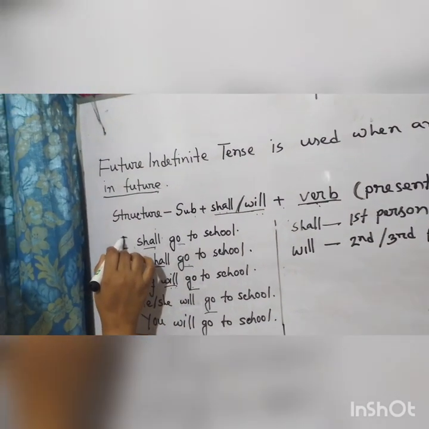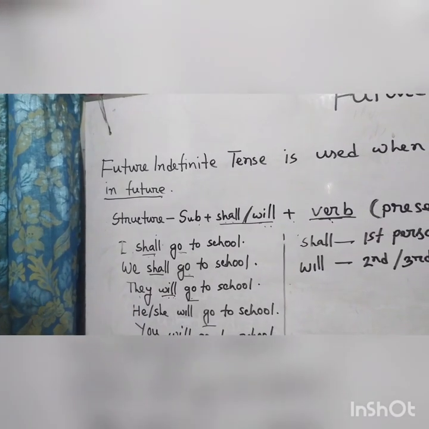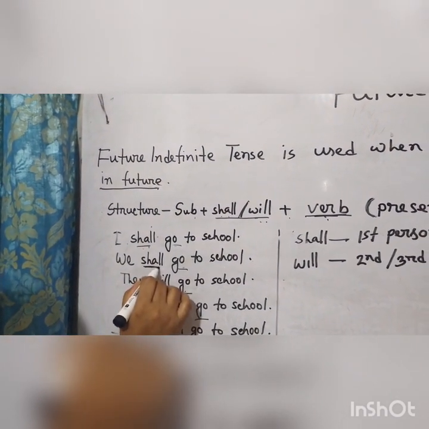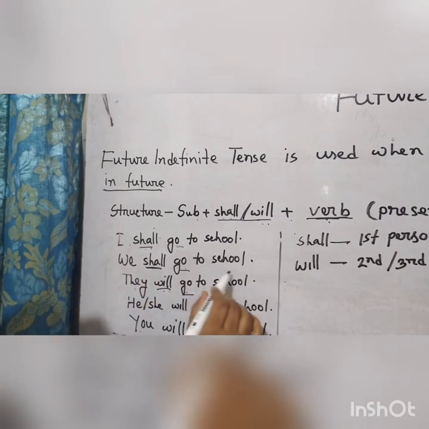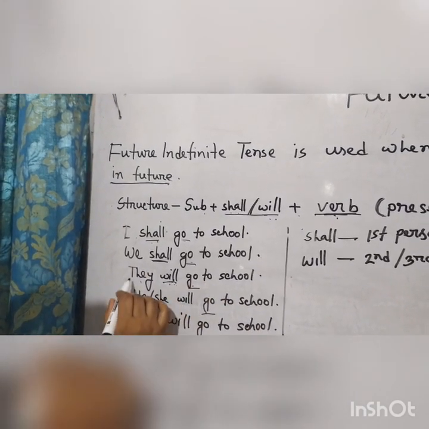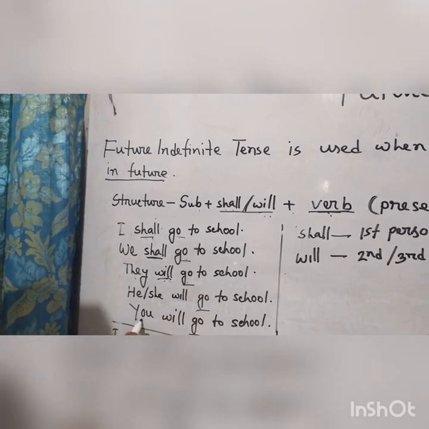For first person, shall is here. I shall go to school. For first person, I have taken shall. We shall go to school. Then they will go to school, will, for third person and second person.